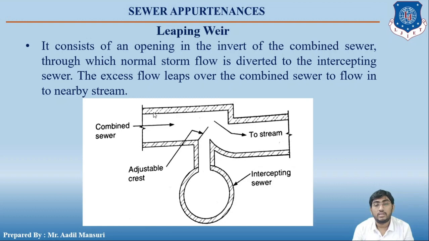There is a combined sewer and there is an adjustable crest. Whenever there is a requirement, the crest is adjusted so that the water will flow, instead of in the main stream, that is the combined sewer, into the intercepting sewer. Clear, students?